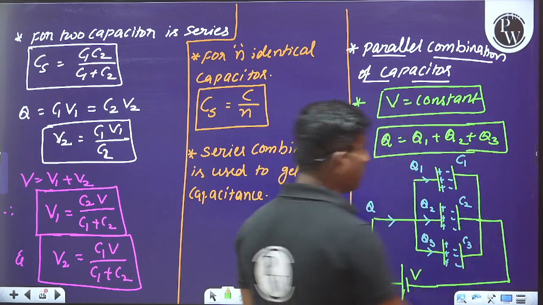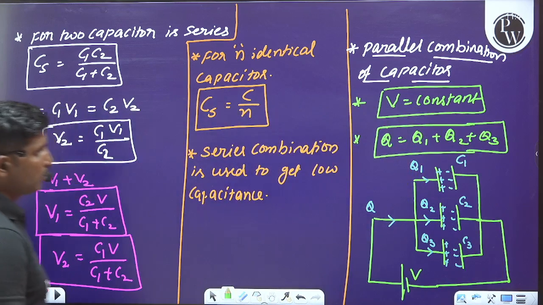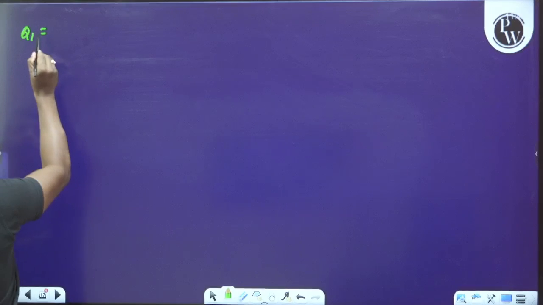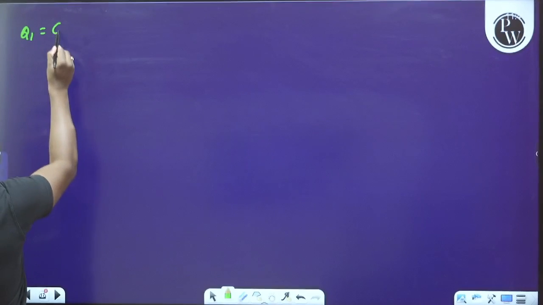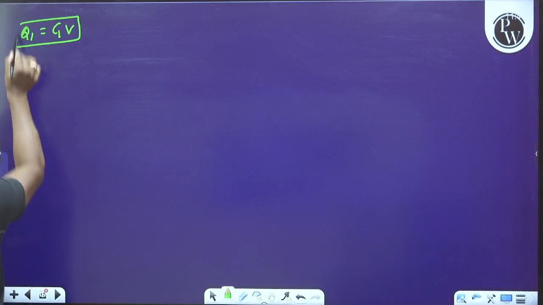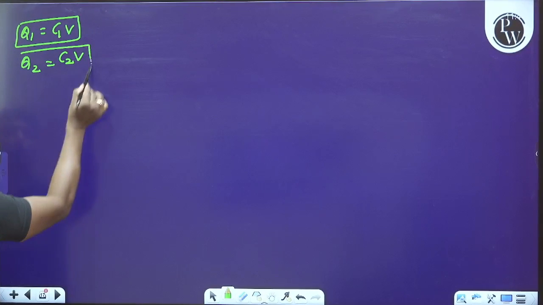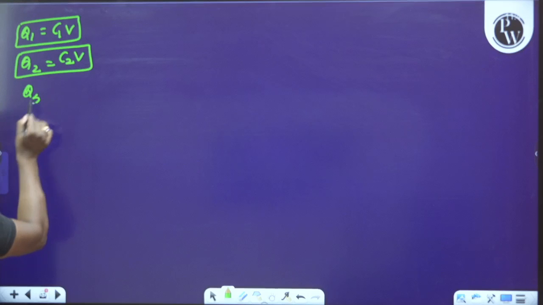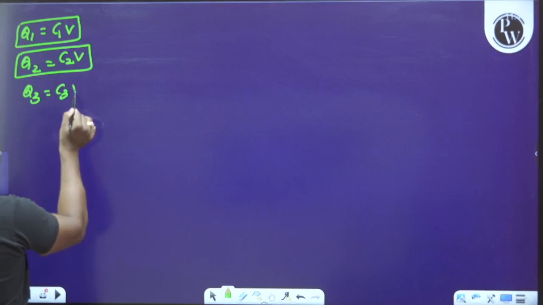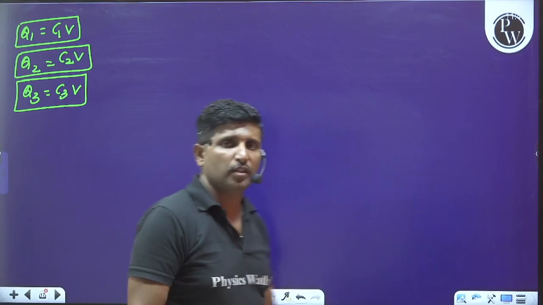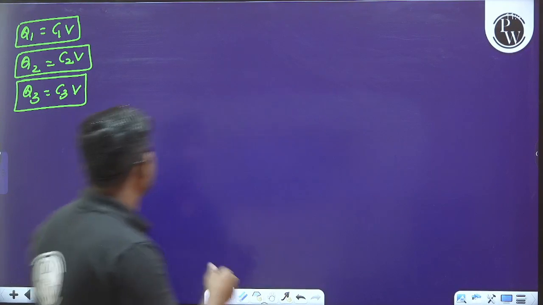Therefore, Q1 can be written as C1 into V, Q2 as C2 into V, and Q3 is equal to C3 into V. This is the charge on individual capacitors.